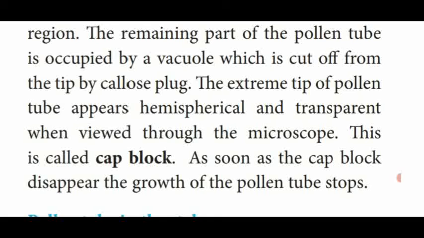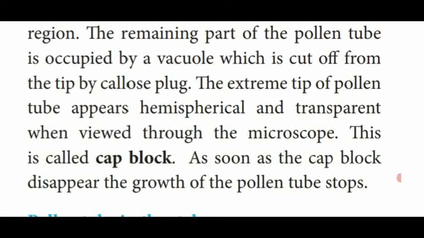What is cap block? So the entire content of the pollen grains, including cytoplasm, moves towards the tip of the pollen tube. They accumulate in the pollen tube except the tip.